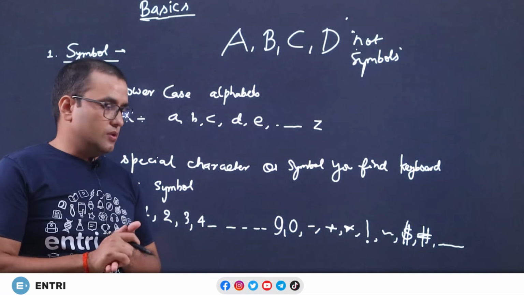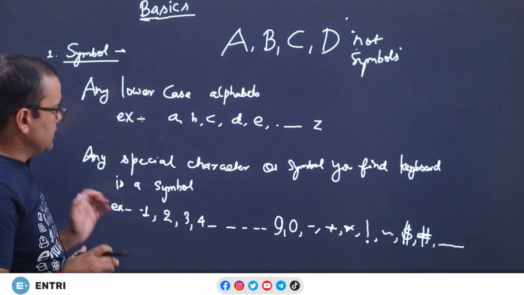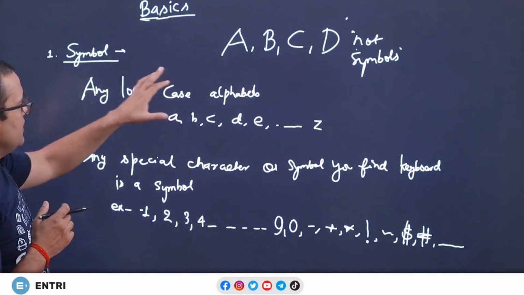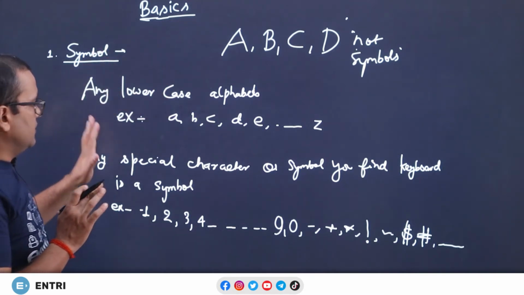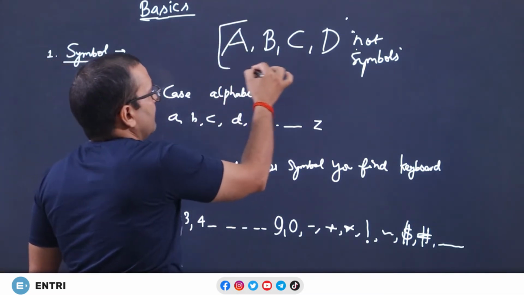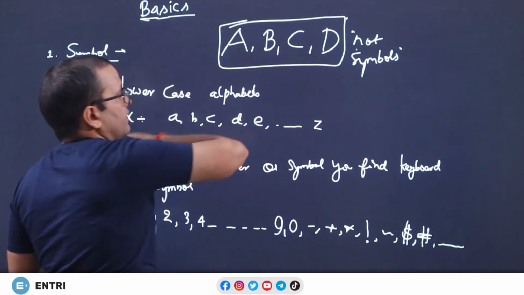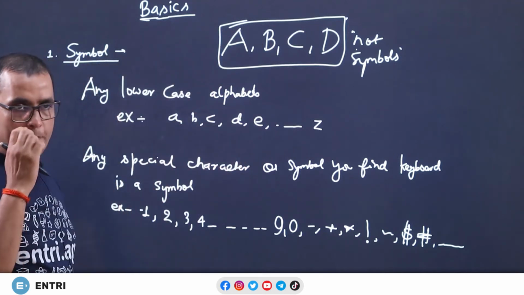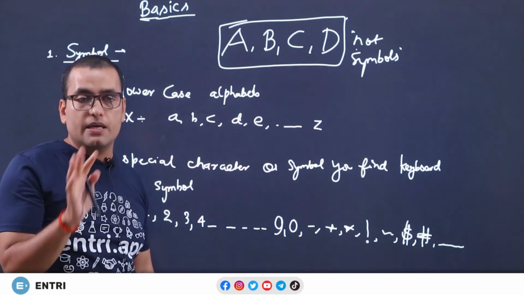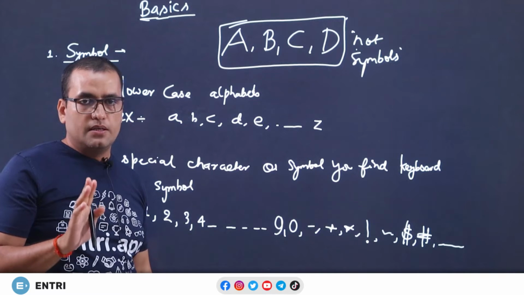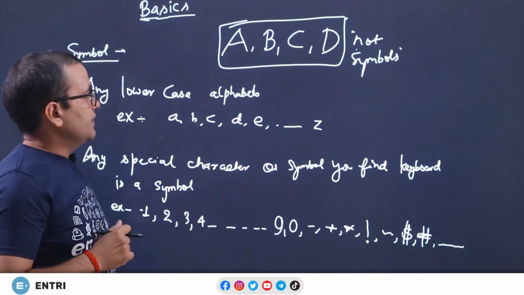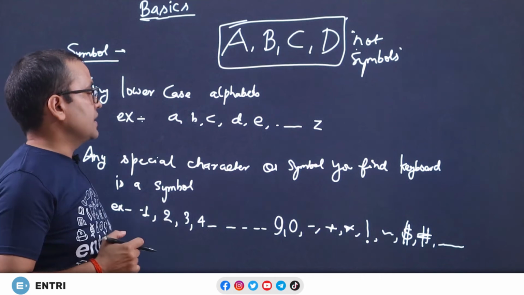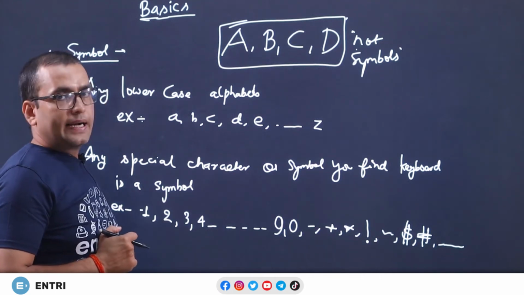This is the example of symbols. You have to note this point: uppercase alphabets, whatever it is, A to Z, can never be a symbol. They are known as variables or identifiers.